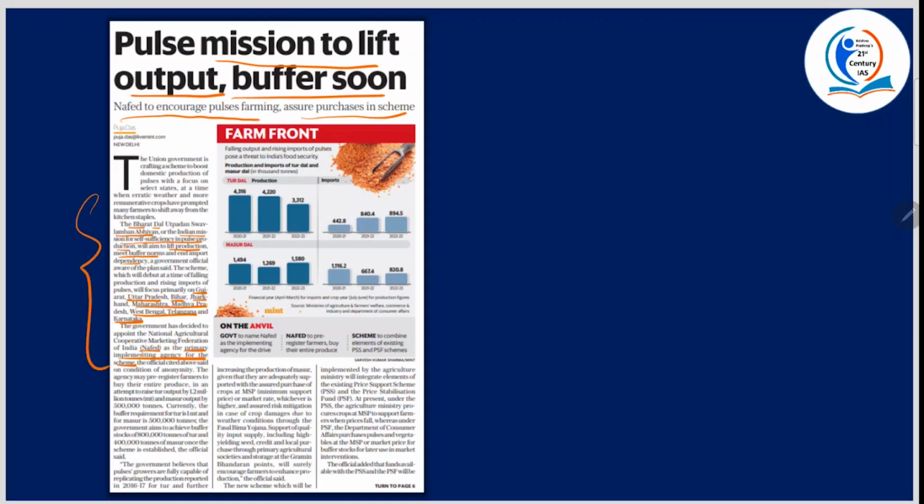These are some basics that you have to keep in mind for prelims with respect to the Bharat Dal Utpadan Swalambhan Abhiyan. 1, 2, and 3: the implementing agency is NAFED, the states, and why it is in place. Now, what is the implementing agency? It is NAFED.